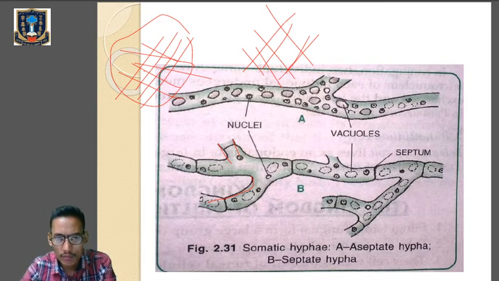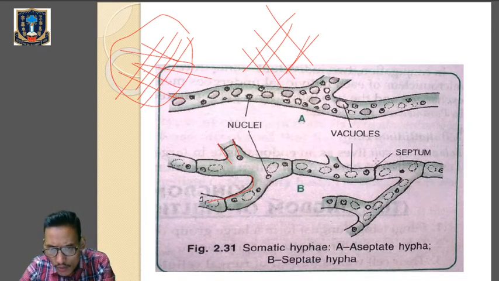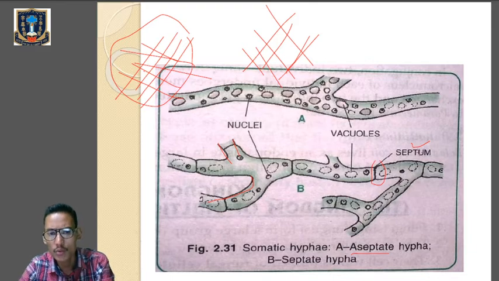This is an example of coenocytic hyphae without the wall, and over here you can see the presence of septum or the wall. Clear? So this is the septate hyphae, and this one is the aseptate hyphae. Aseptate means without wall, without septum, and septate hyphae means with septum or wall, W-A-L-L, wall.